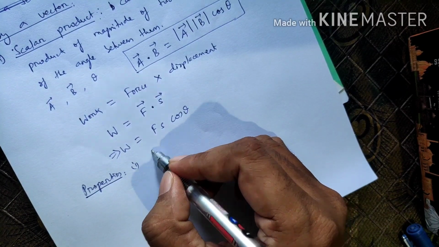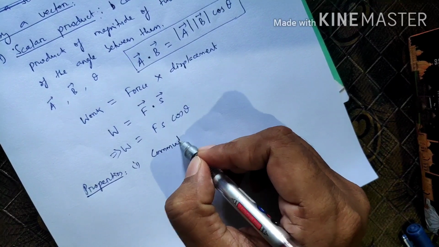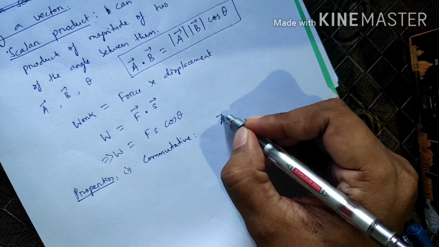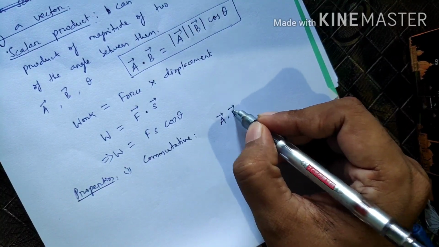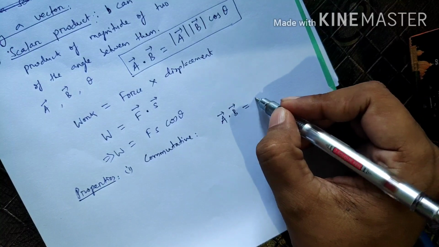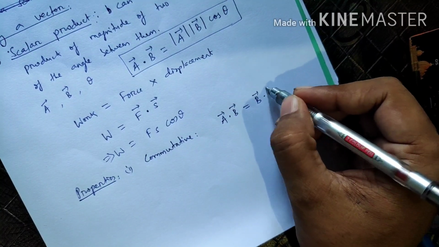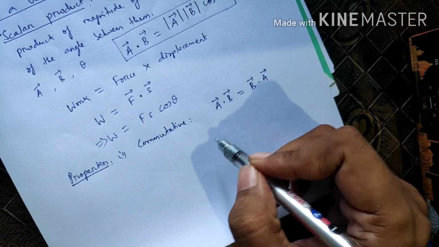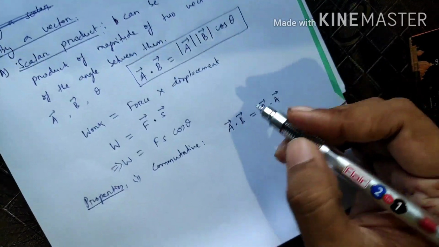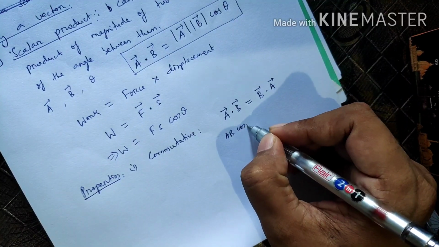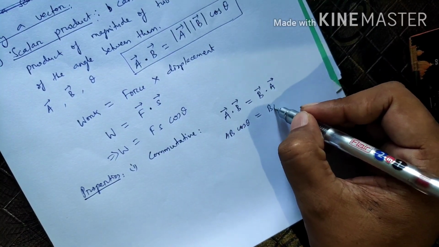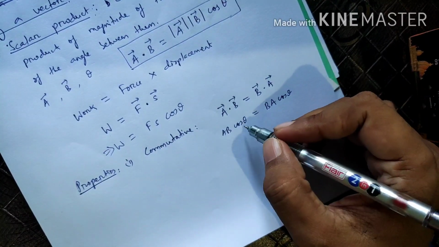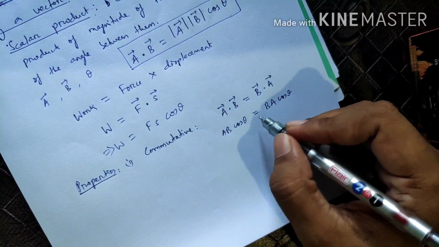First one, it is commutative. Scalar product is commutative. What does commutative mean? That means if we do the scalar product between two vectors A and B, then it must be equal to B dot A. A dot B equals AB cos theta. Similarly, B dot A is also BA cos theta, and we are not bothering about its magnitude or negativity. So these two are equal.